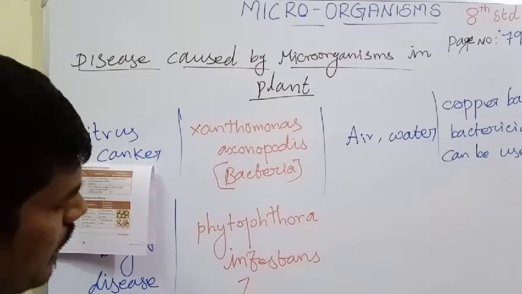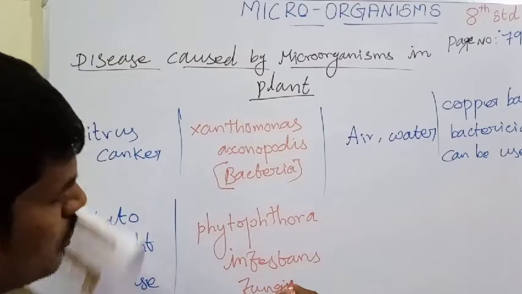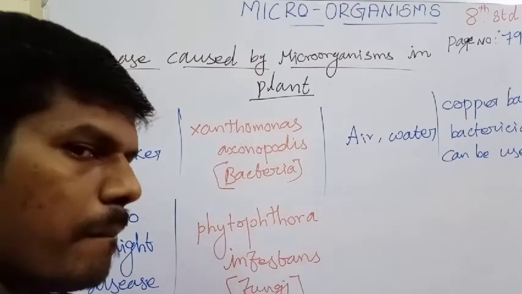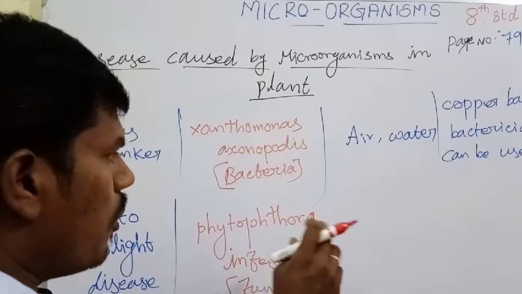This is a fungus. So the fungi microorganism is responsible for the potato blight disease. That is the causative microorganism. And then the mode of transmission.